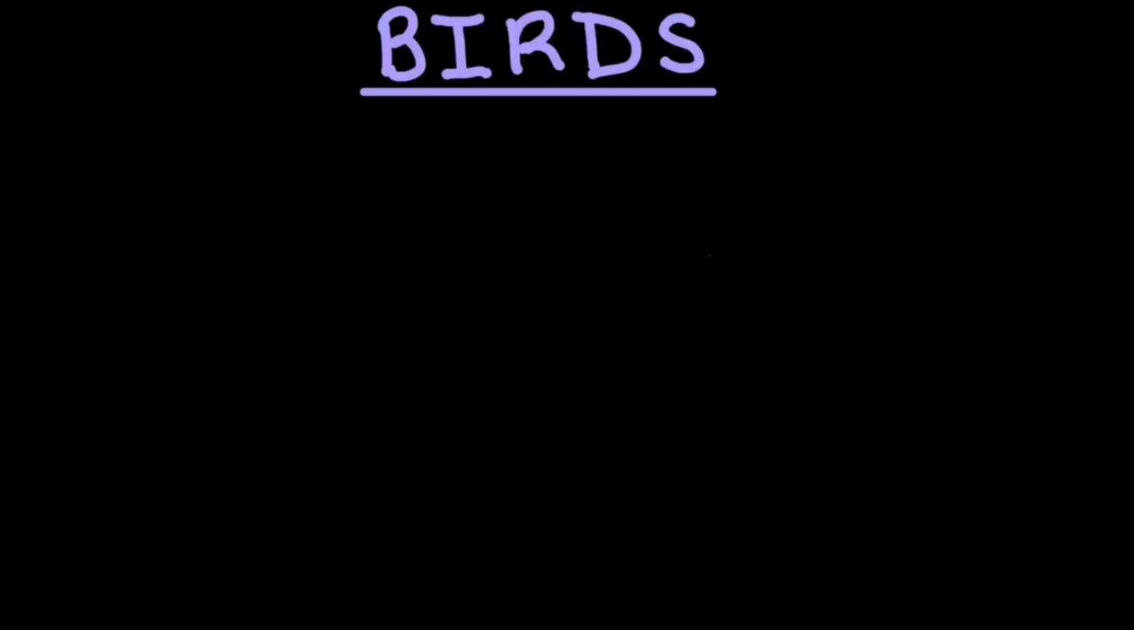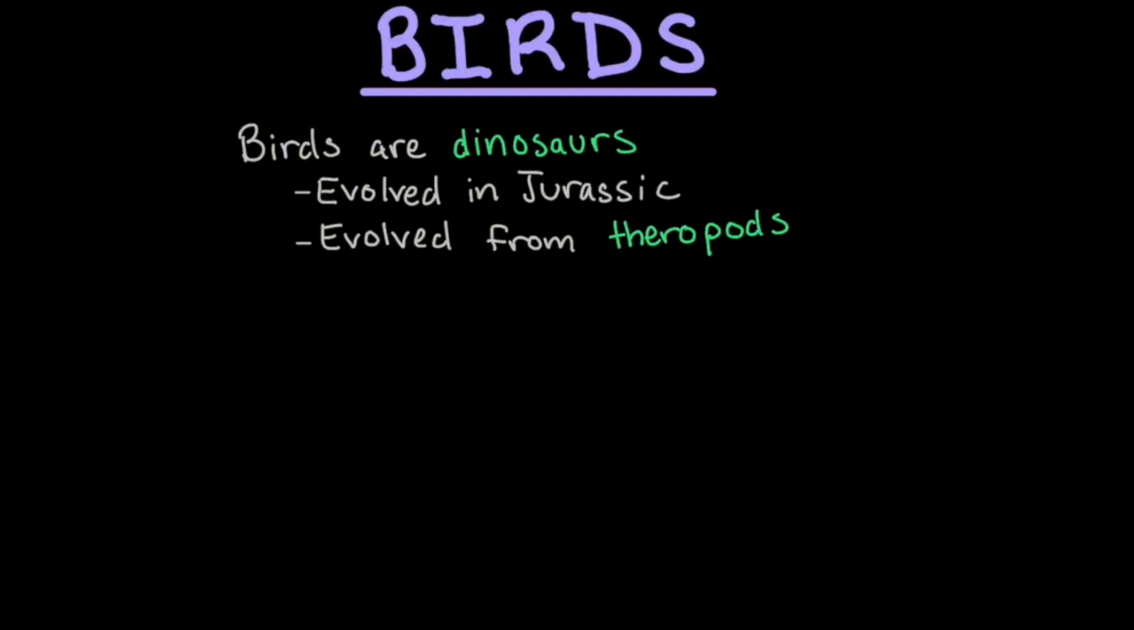So early in the video, I mentioned an exception to the dinosaurs being in this video. Birds are the exception that I mentioned. Birds are dinosaurs. Early birds appeared in the Jurassic but took many forms in the Cretaceous. They evolved from the theropod dinosaur lineage.